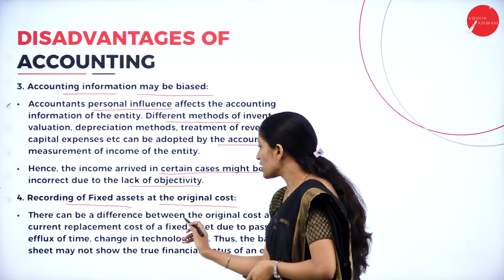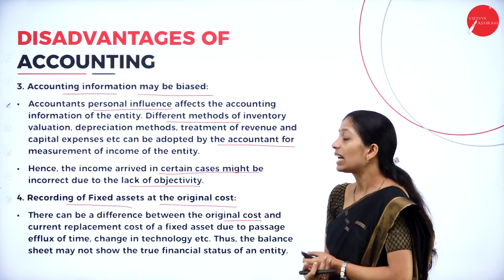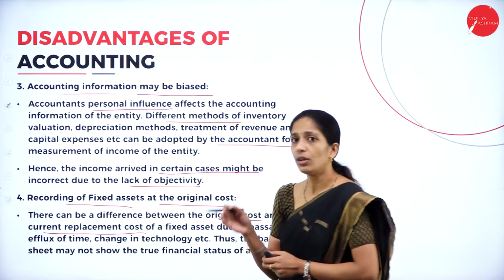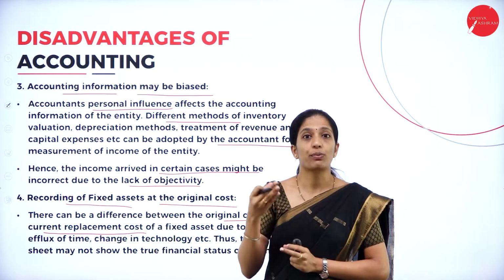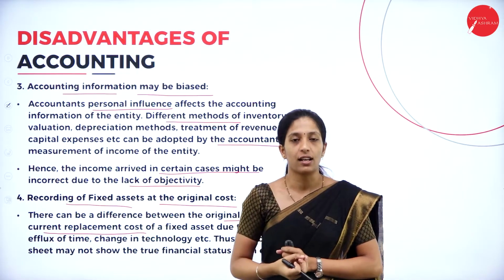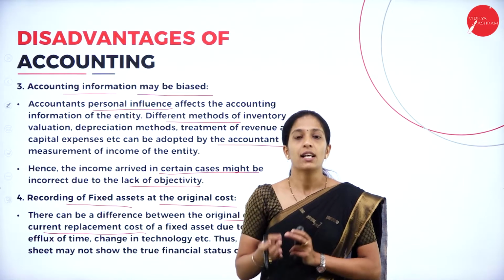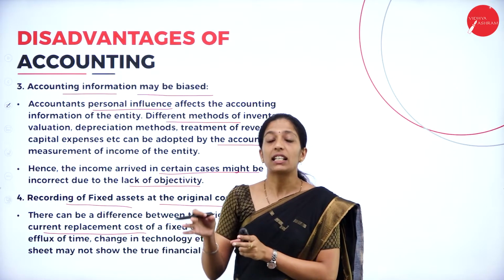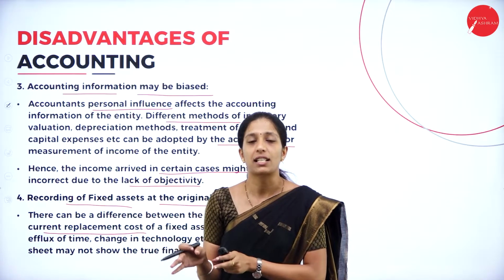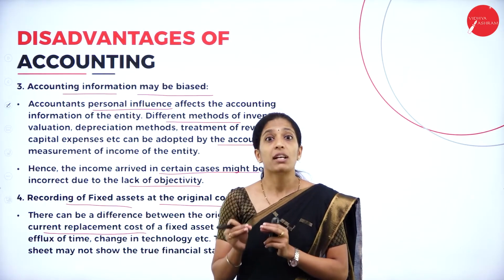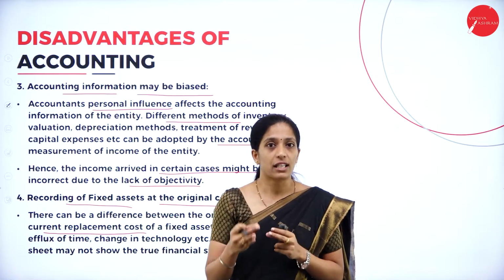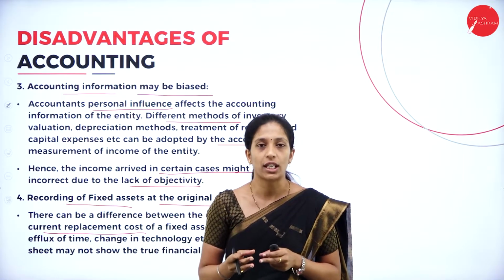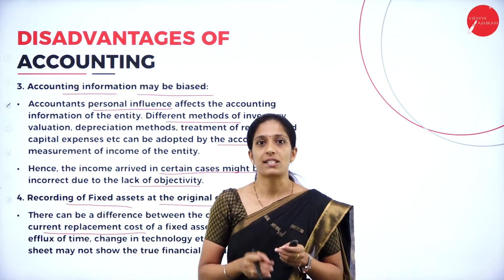There can be a difference between the original cost and the current replacement cost. In the sense, the original cost of the asset is the cost at which the asset is acquired. If we take the original cost of the asset and the current replacement value of the asset, there is a lot of difference, because year after year the value of a fixed asset goes on decreasing or diminishing. What we call depreciation.